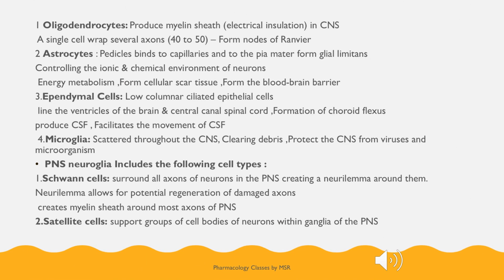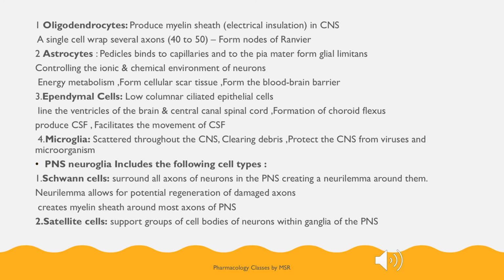So as we have discussed, various cells of CNS and PNS help the nervous system. The first one are oligodendrocytes, which help in the production of myelin sheath in the central nervous system. A single cell wraps several axons which form the nodes of Ranvier. And the next one is astrocytes. They are present